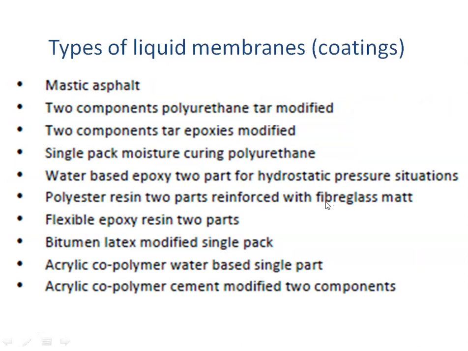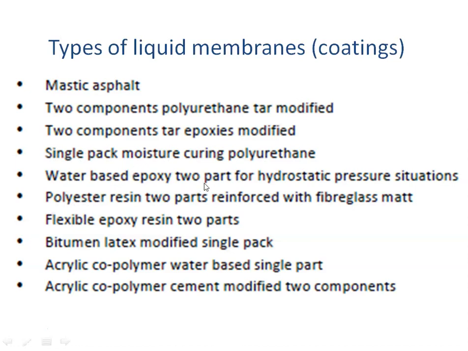Then there are liquid membranes, that is coatings. So it could be mastic asphalt as we saw earlier. Then two component polyurethane tar modified. So polyurethane is a sort of chemical which can be applied with the help of brush or with the help of spray. Then epoxy coatings. Then polyurethane single pack moisture curing.